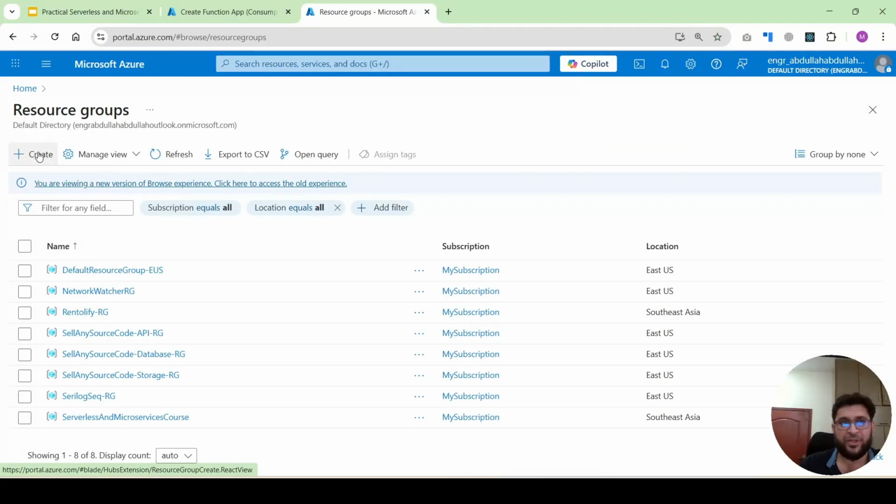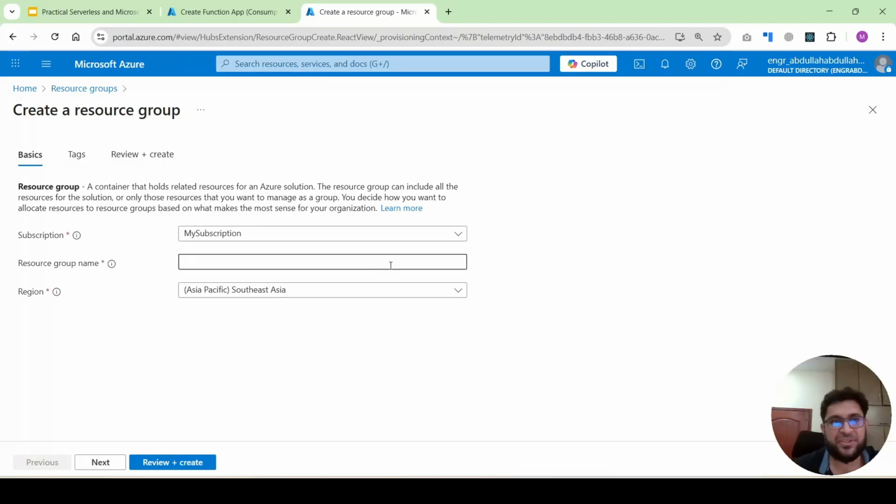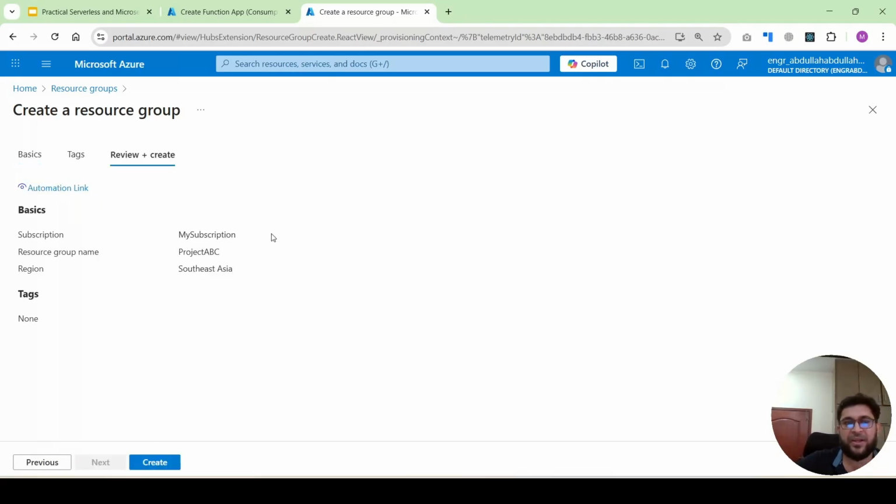You will click this create button, and you will select your subscription. Then you will give any name, for example, project A, B, C. You can select the region nearest to your project or application user. For example, I will select Southeast Asia, and then next you will review and create. When you click on this create button, the resource will be created. I will not create again because I already have a resource group.